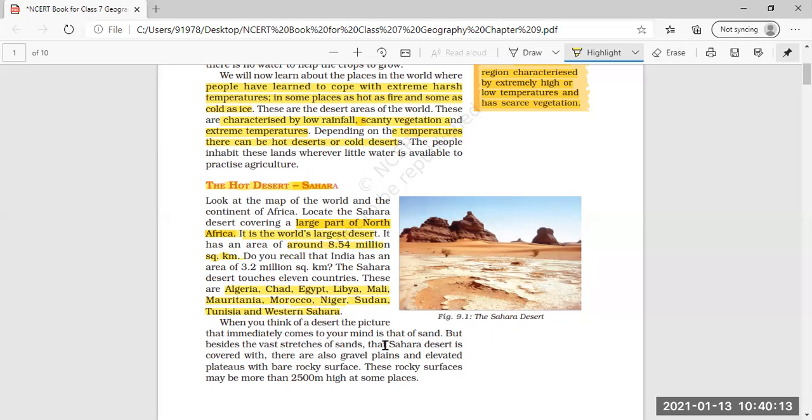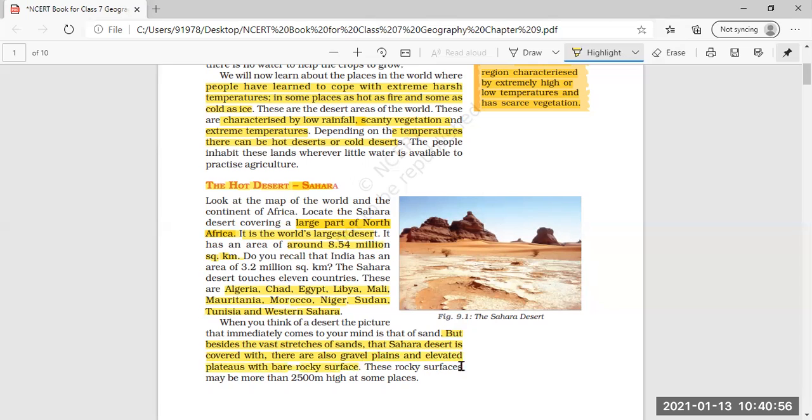When you think of a desert, the picture that immediately comes to your mind is that of sand. But besides the vast stretches of sand that the Sahara Desert is covered with, there are also gravel plains and elevated plateaus with very rocky surfaces.